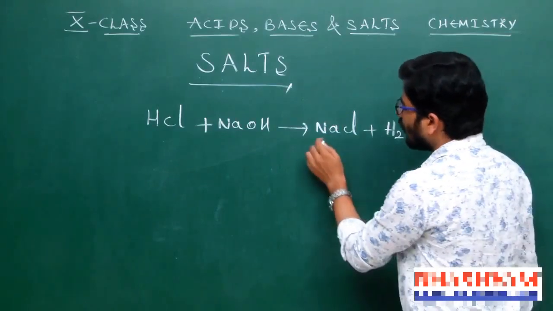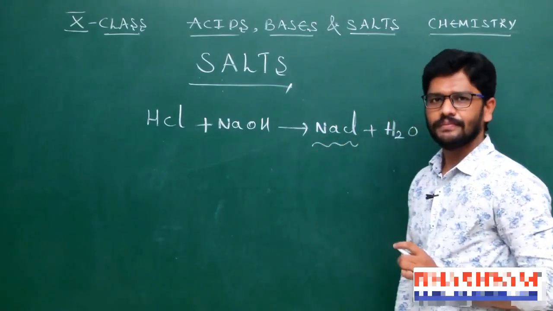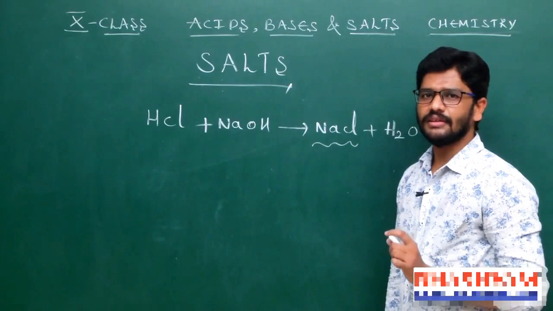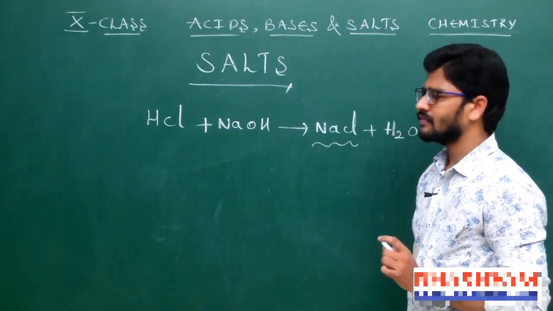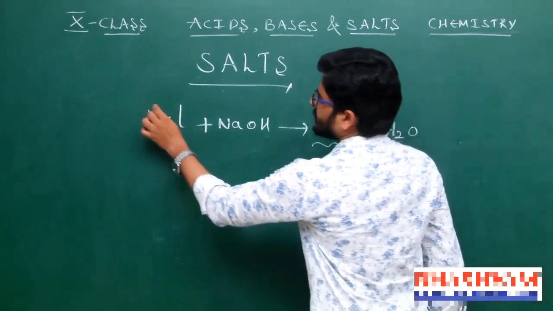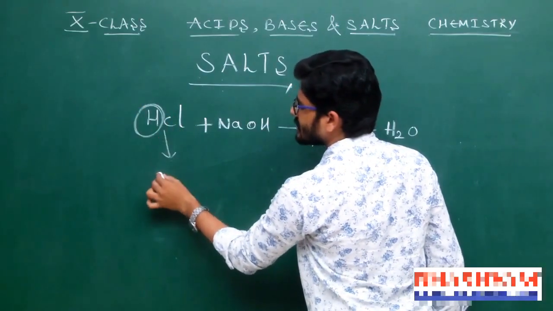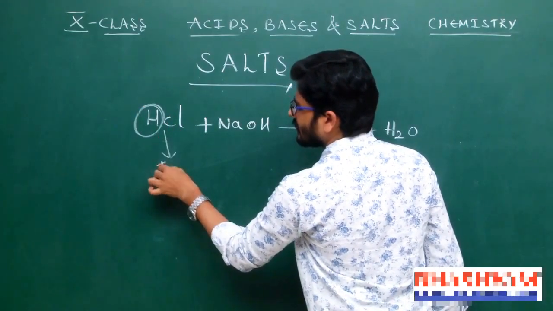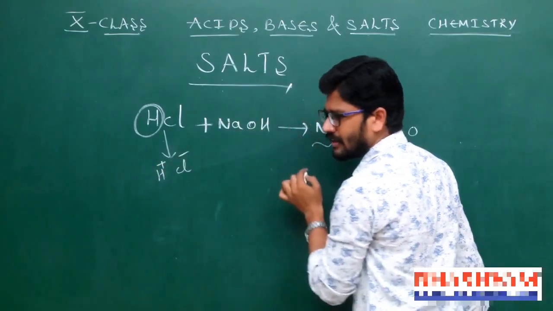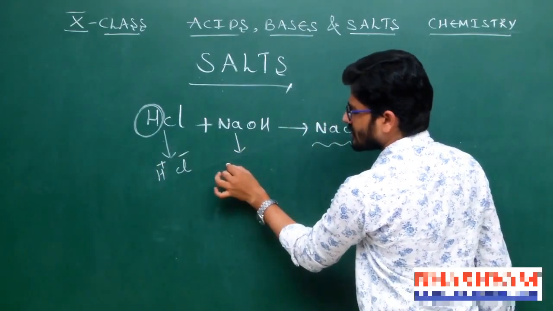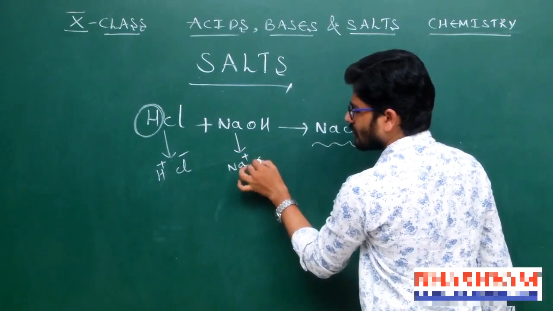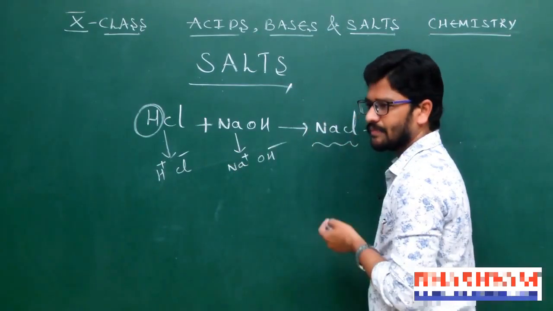Sir, how are salts formed? It is nothing but the H plus ions. We know that acid consists, HCl consists H plus, Cl minus, NaOH consists Na plus, OH minus.